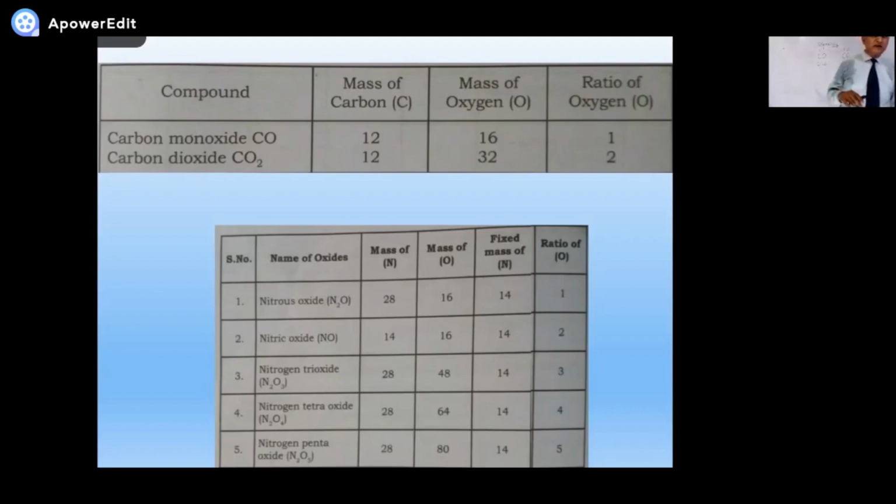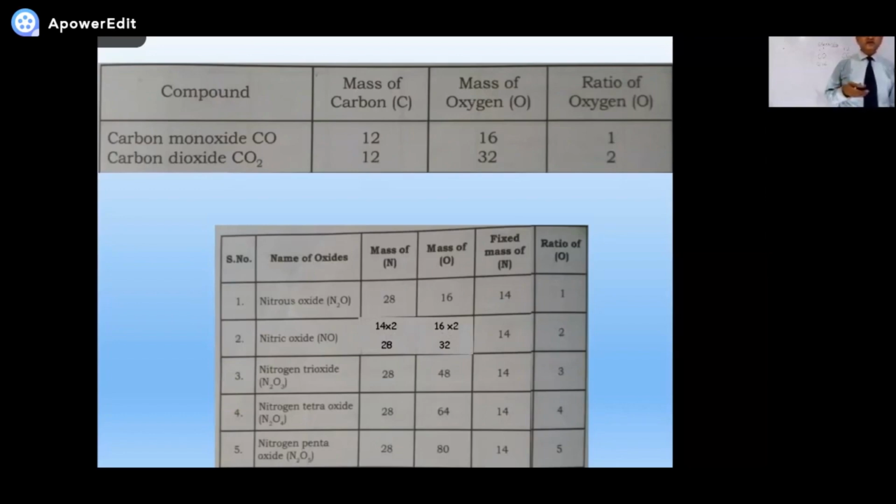Just below it, NO, what is the mass of nitrogen? 14, because there is only one nitrogen. And what is the mass of oxygen? 16. 14 and 16. If you multiply it by 2, look at the screen.